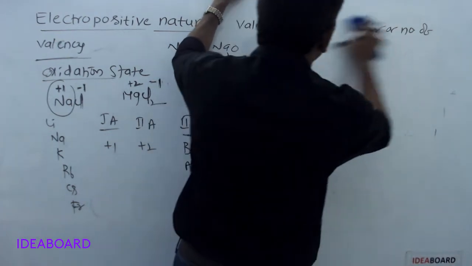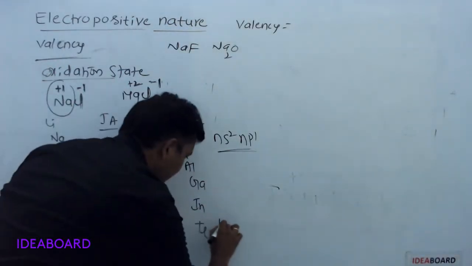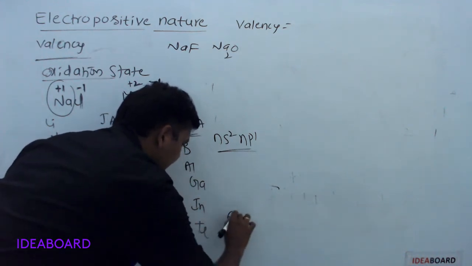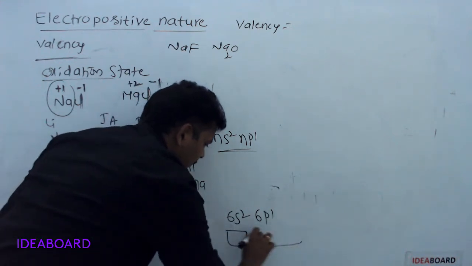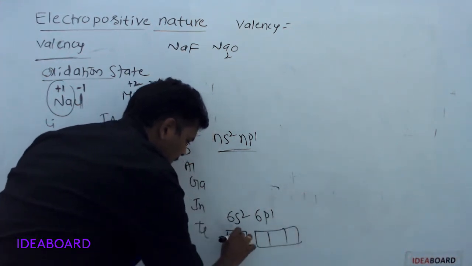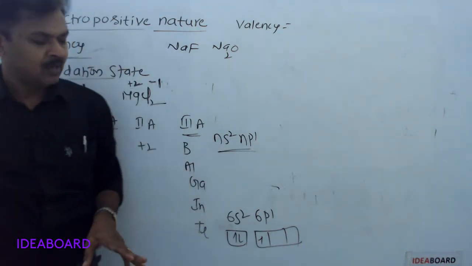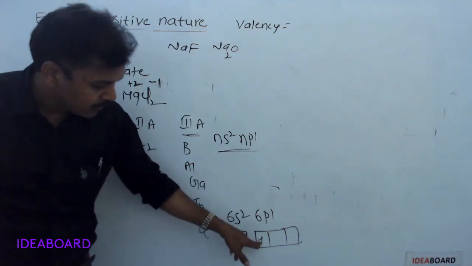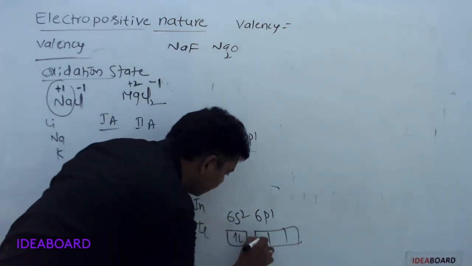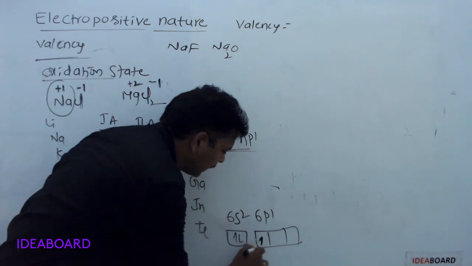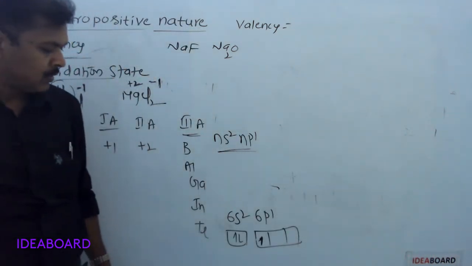But if we take the last element thallium, its valence orbital electronic configuration is 6s2 6p1. In ground state, thallium has only one unpaired electron. Thallium uses this electron during the formation of compounds.